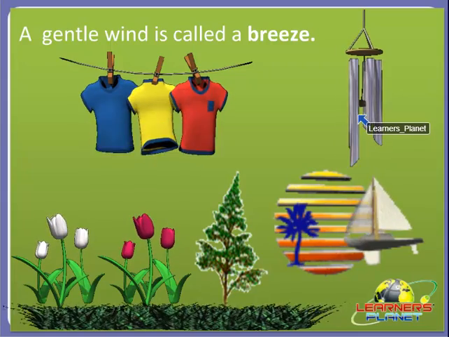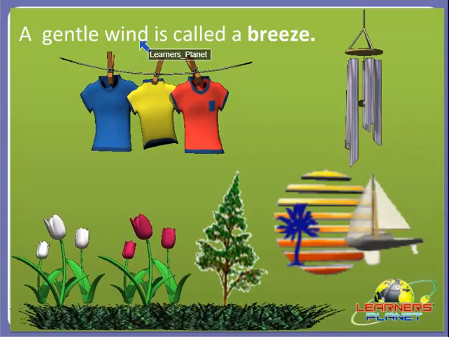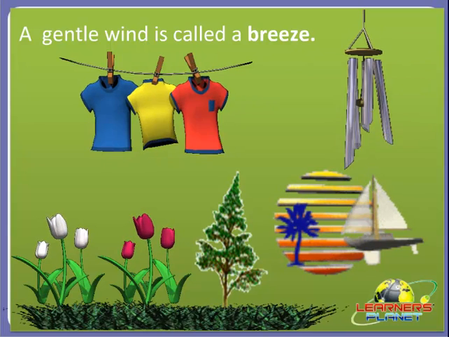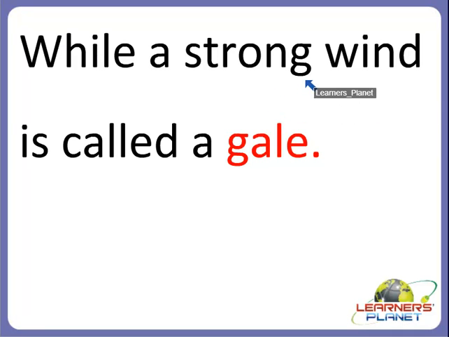So such a gentle wind is called a breeze. Then a strong wind is called a gale. What is it called? Gale, right? So a gentle wind is called a breeze, while a strong wind is called a gale.